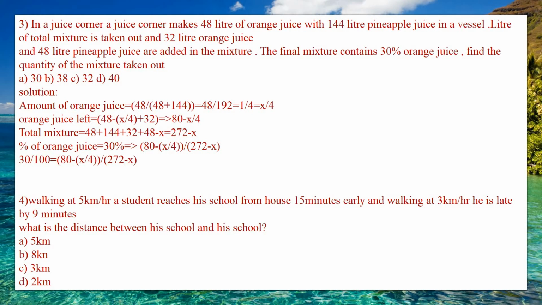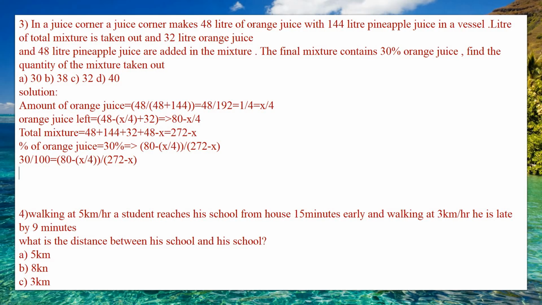So now we need to cross multiply and simplify it. Cross multiplication gives 30 into 272 minus x by 4, where x divided by 4 becomes 4 into 272 minus x, so 30 into (272 minus 4x), which is equal to 100 into (320 minus x).